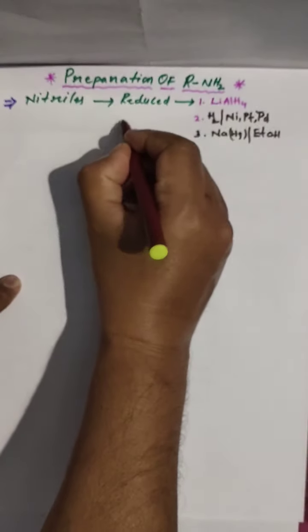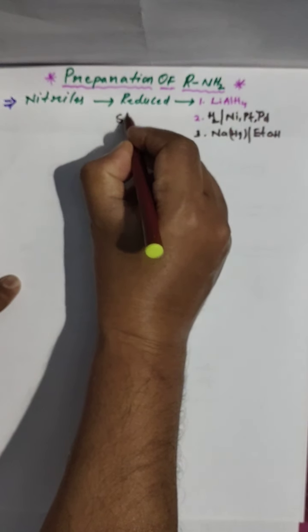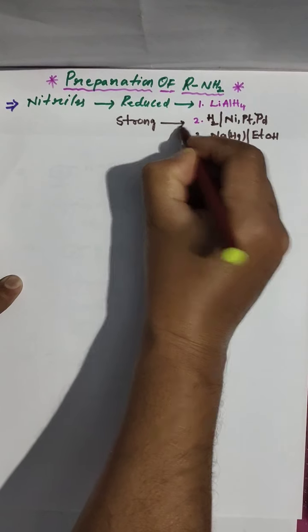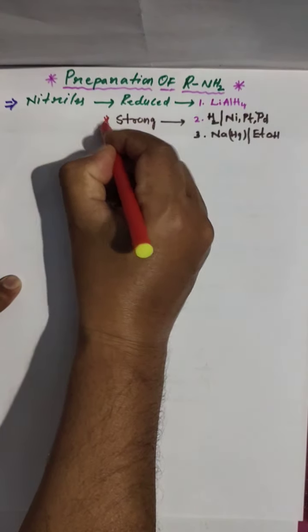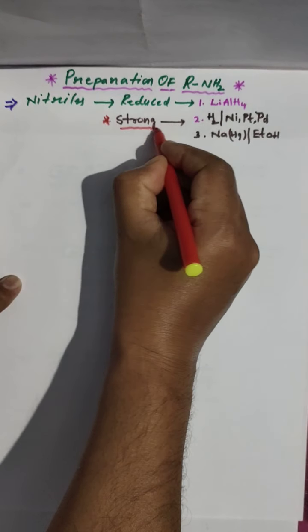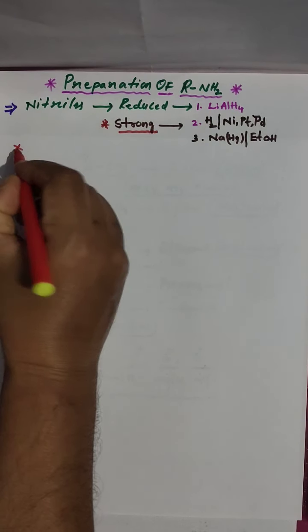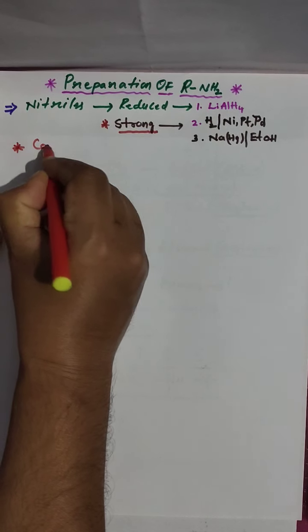These are the reducing agents, and moreover these are strong reducing agents. Remember, the reducing agents we are using here are strong reducing agents. What type of reduction is this?